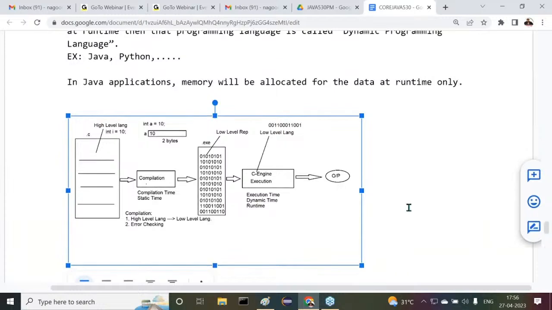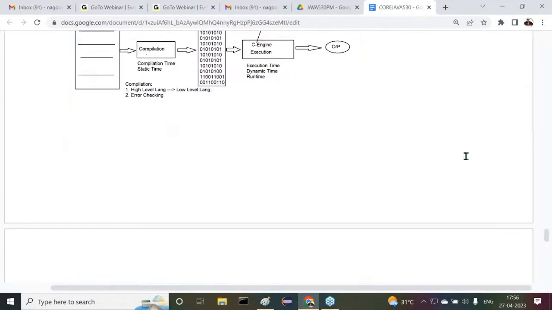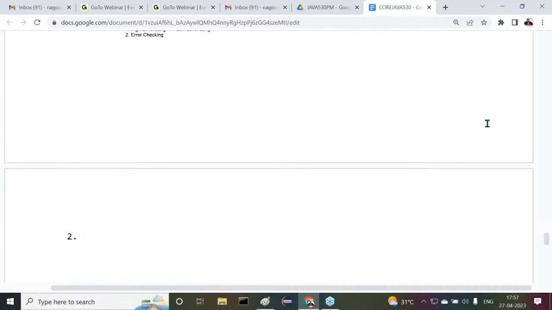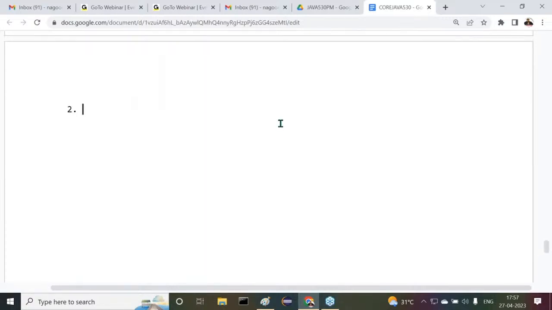Okay, fine. Now this is completed. Then what is next? After completion of this, we are going to understand the second difference. All of you observe carefully the second difference now. Everybody understand it now?